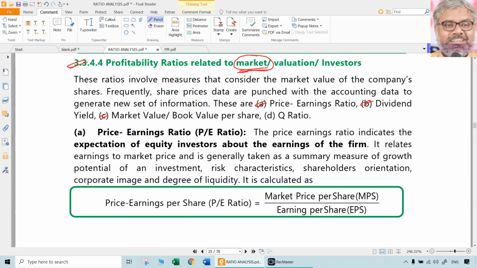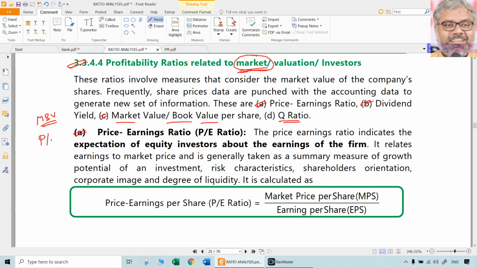Third one is called market to book value, generally called MBV. Q ratio is also there, that's separate, that's okay. But majorly the first three are popular ratios. That does not mean Q ratio is not popular, but mostly used ratios are PE ratio, important one.